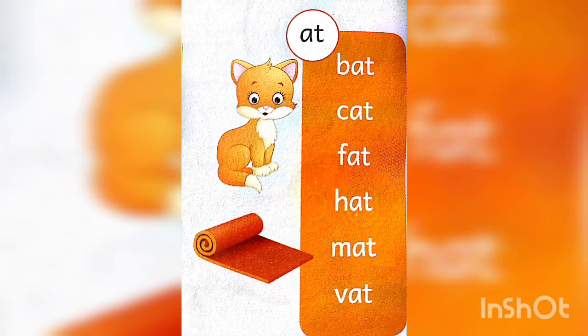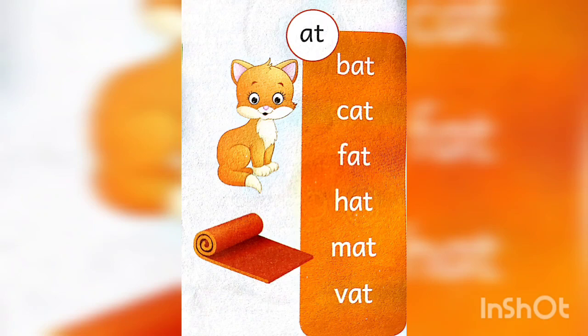Okay. So the words are, first one is bat. Phonic sounds are b, a, t, bat. Number 2, cat, C-A-T, cat. So the phonic sounds are k, a, t, cat. Next, third word is fat, F-A-T, fat. F phonic sound is f. Okay, so f, a, t, fat.